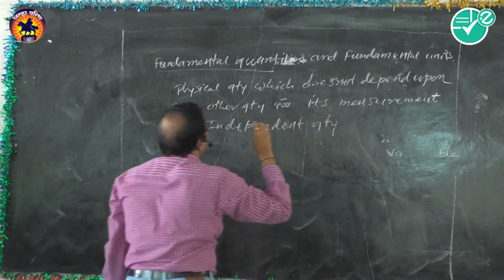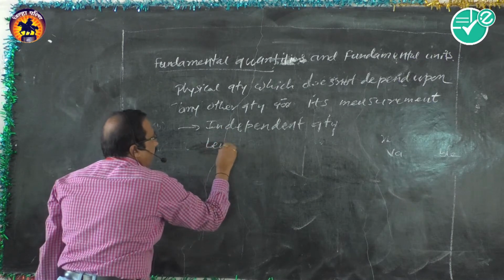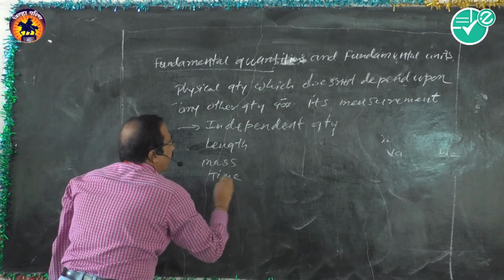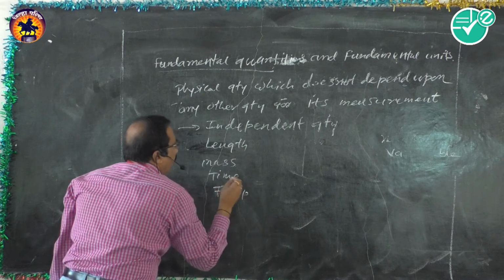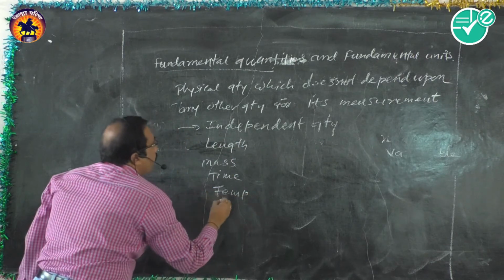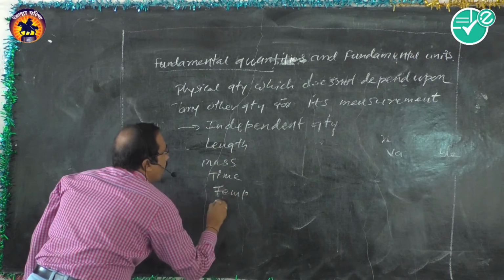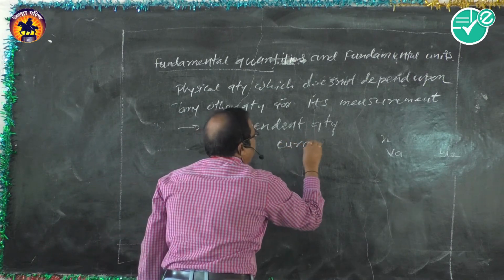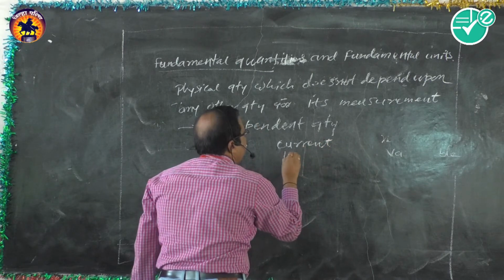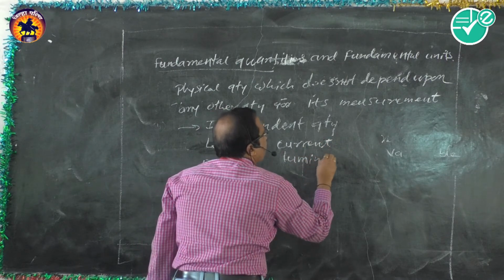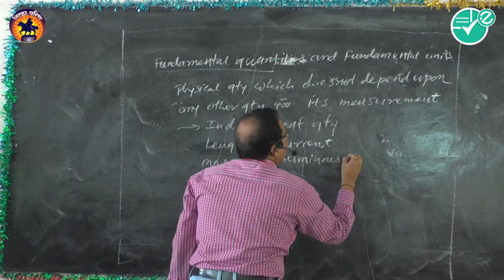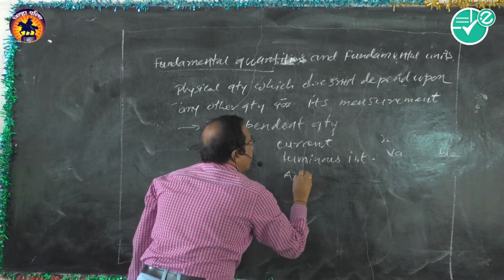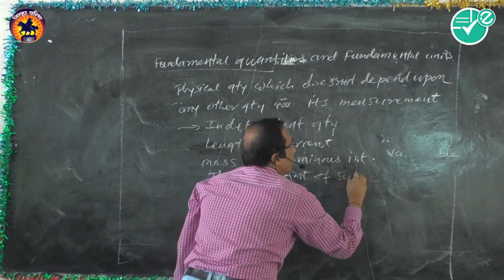Just like these are the fundamental quantities: length, mass, time, temperature, electric current, luminous intensity, and amount of substance.